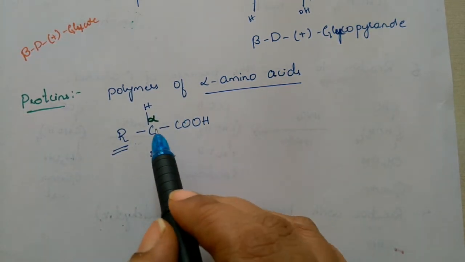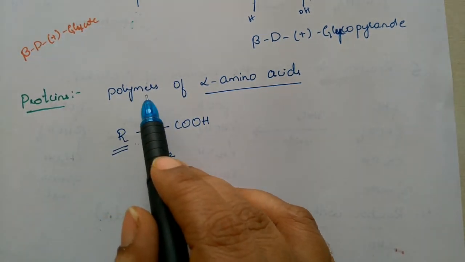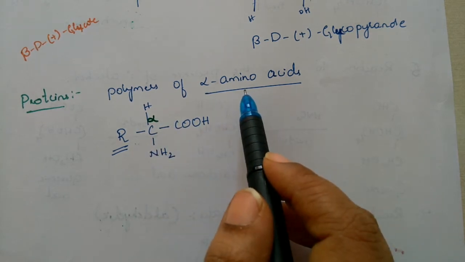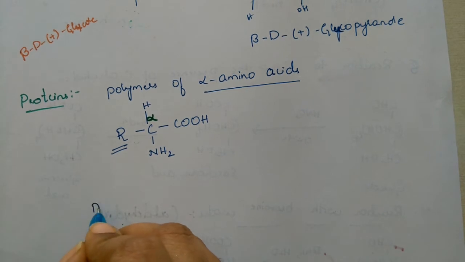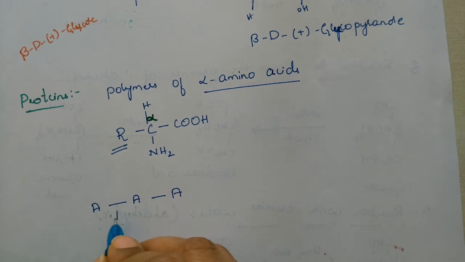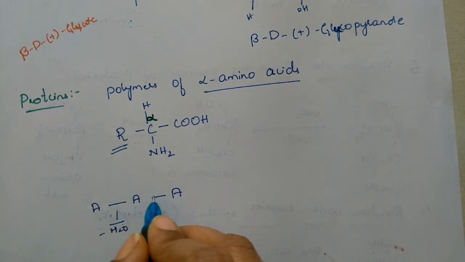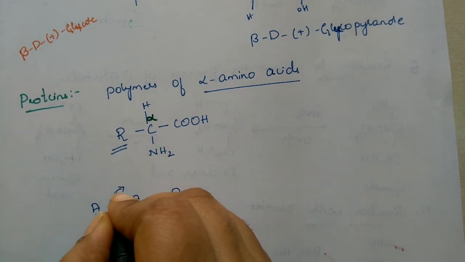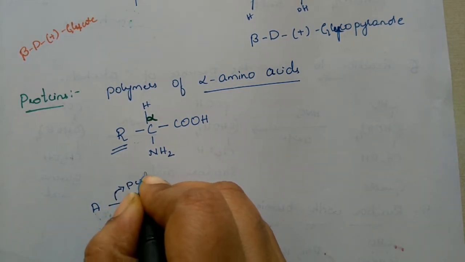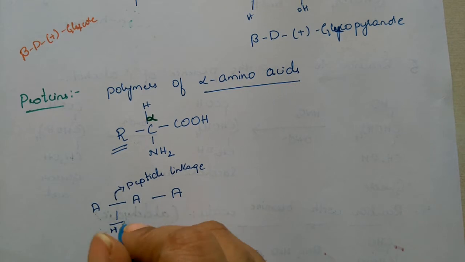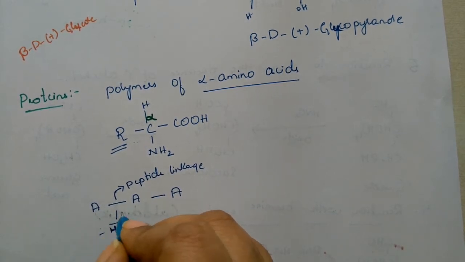Our proteins are nothing but polymers of alpha amino acids. Each amino acid is going to bond to another amino acid with the elimination of H2O. With that, one amino acid is bonded to another amino acid. And that bond is called a peptide linkage. One amino acid is bonded to another amino acid by the elimination of H2O through a peptide linkage.